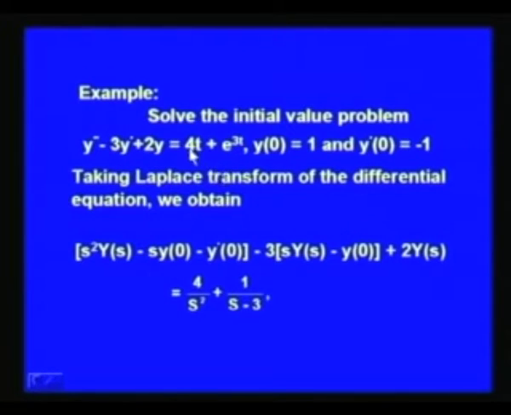This is equal to 4 times the Laplace transform of t, that is 1 by s square, plus the Laplace transform of e to the power 3t, that is 1 over s minus 3. So, we are making use of theorem 2 here and the linearity property of the Laplace operator, where we are assuming that the Laplace transform of y(t) is equal to Y(s).